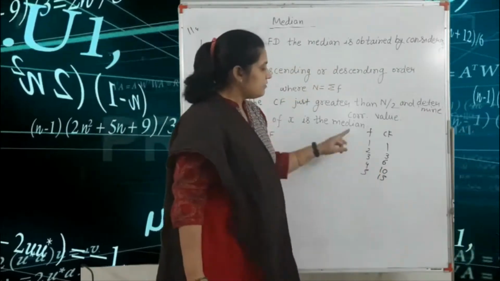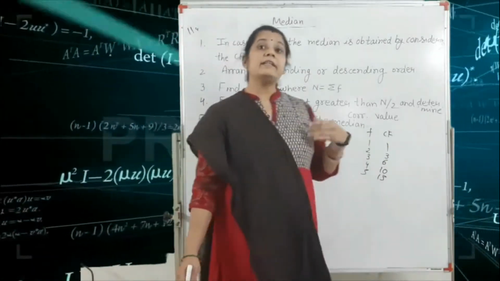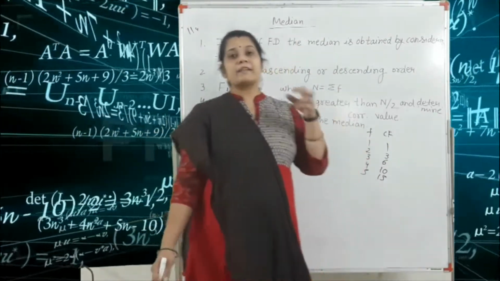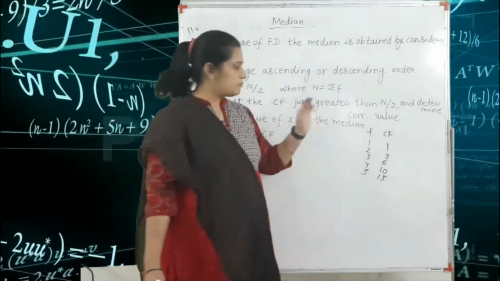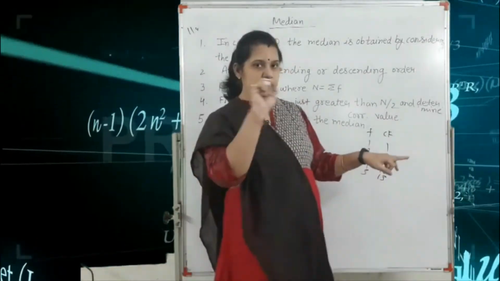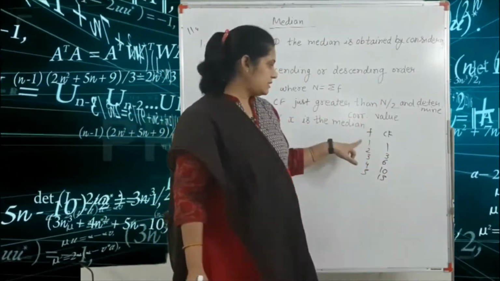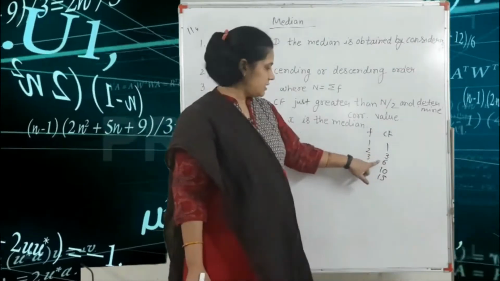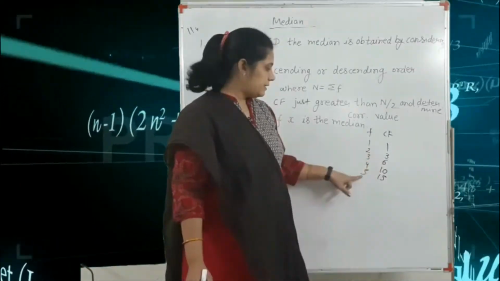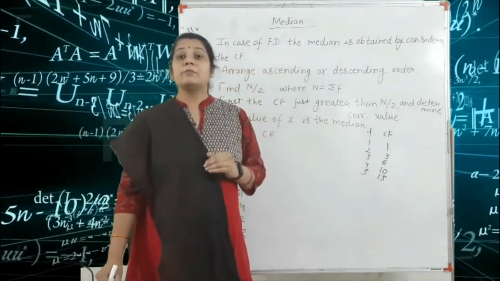So here the question is given in frequency form. For finding the median, first you make the column of cumulative frequency, and the process is: first you write the first value as it is, and after that you add every next value. This is the process for finding the cumulative frequency.